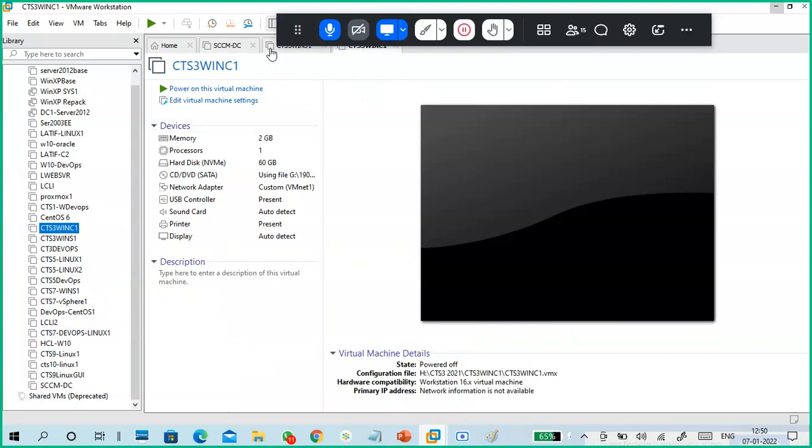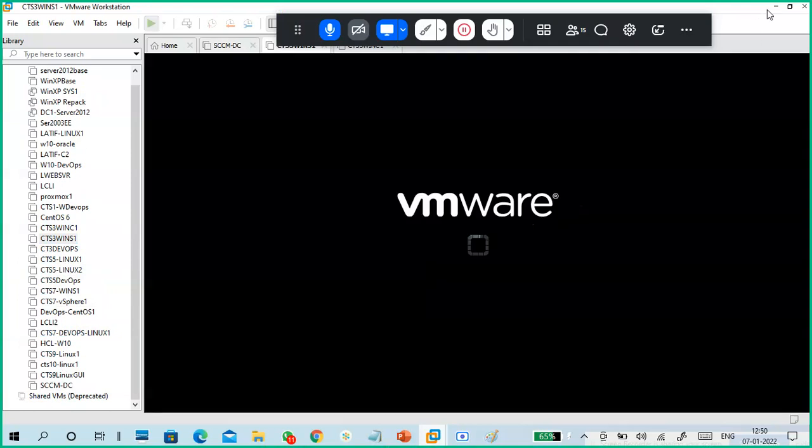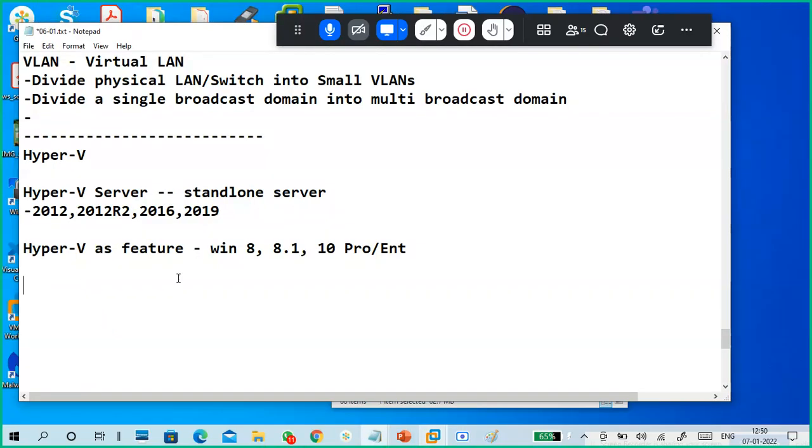Okay, so guys, this is one of my virtual machines. So first I will open it. We'll see, one server I open. Next, Hyper-V as a role along with the operating system.